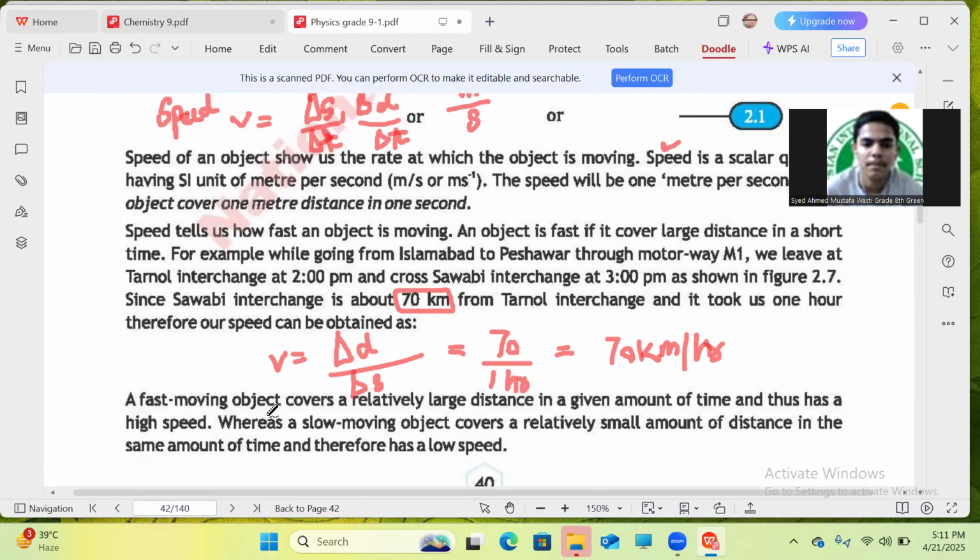Yes, ma'am. A fast moving object covers a relatively large distance in a given amount of time, and thus we can say that it has a high speed. Whereas a slow moving object covers a relatively small amount of distance in the same amount of time, and therefore it has a low speed. So here you can differentiate between a high speed and low speed. In this important short question, high speed and low speed. Understand that?